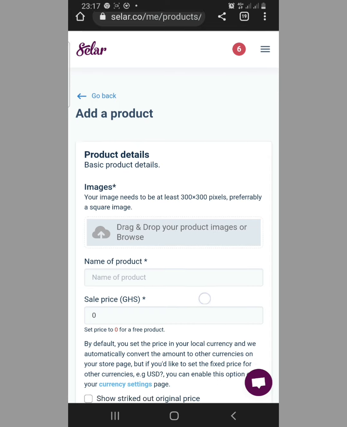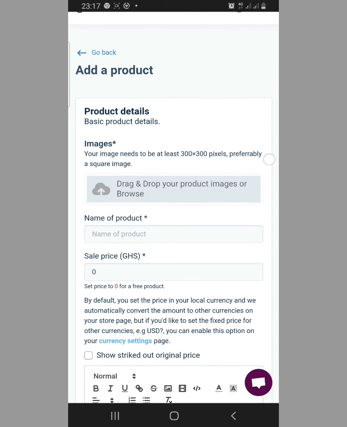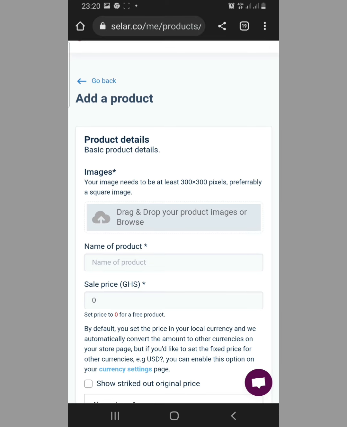All right, so you now come here. If you come down here, you will see that you should drag and drop your product image or your product images, or you browse for the images. So if you have any product images, you drop it here. Let me look for a reasonable product image. Let me go over to my gallery and download one of the products there.